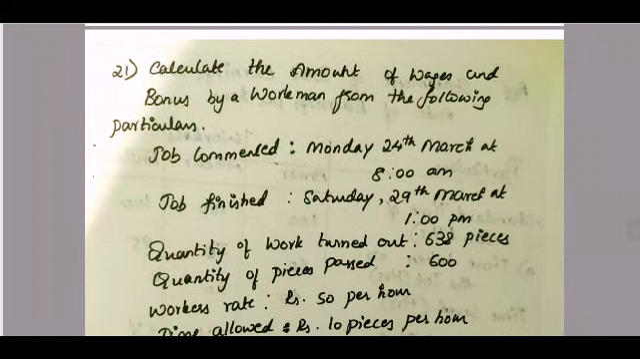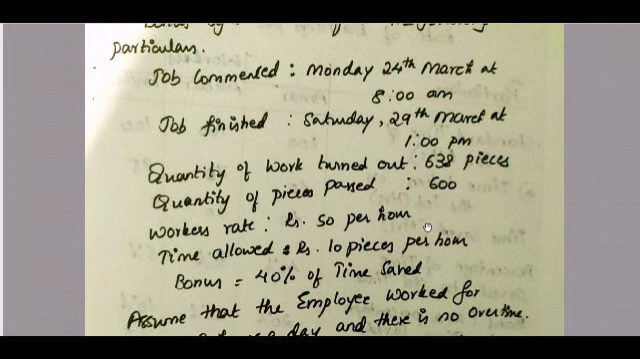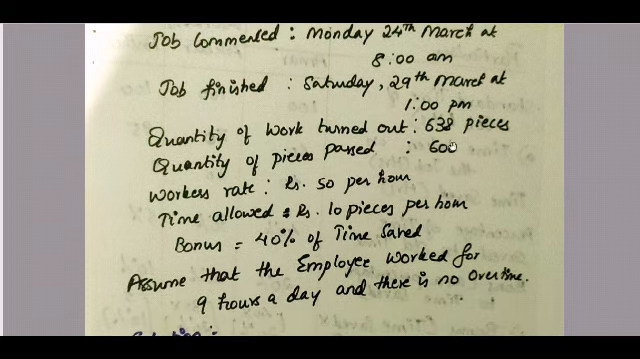So calculate the amount of wages and bonus earned by a workman from the following particulars. The job commenced Monday 24th March at 8 a.m. The job is finished on Saturday 29th March at 1 p.m. So from Monday to Saturday they have worked. On Saturday it is only till 1 p.m. So the quantity of work turned out is 638 pieces. And quantity of pieces passed is 600 pieces.